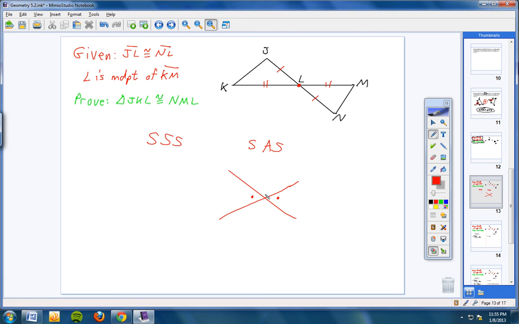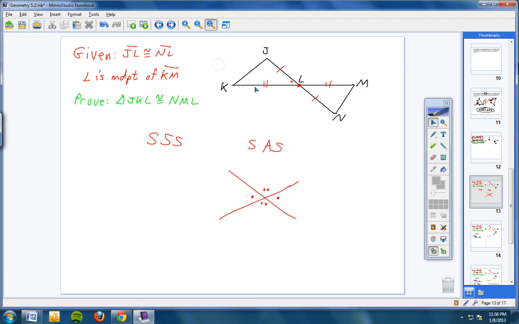See this line right here, and this line here is intersecting. I could very easily state that this angle here is congruent to this angle here.